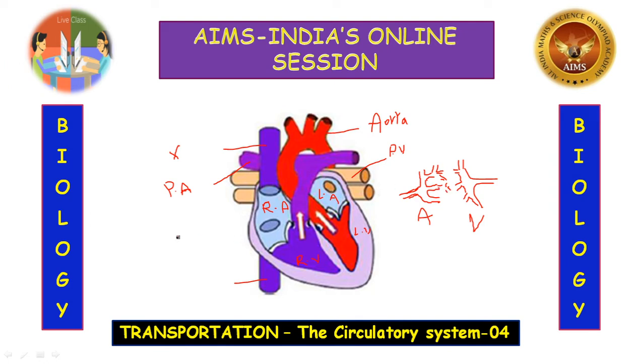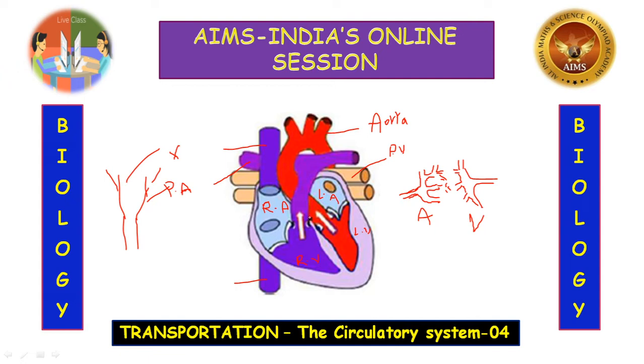If you see a tree also, the main trunk will be there. This trunk is divided into branches. As the tree proceeds from bottom to top, it becomes narrow. Here also, arteries start as main blood vessels and end in capillaries.